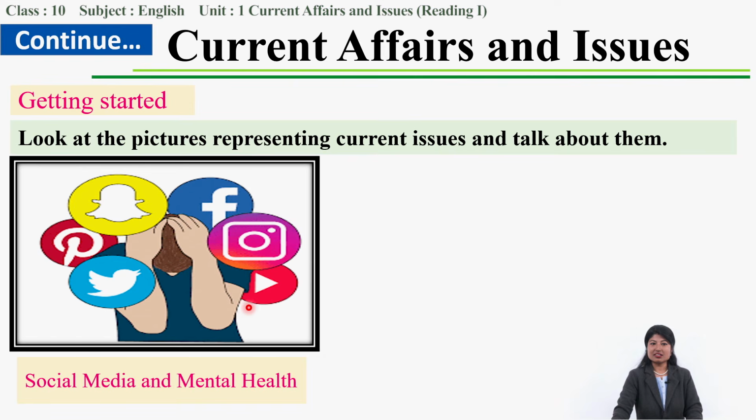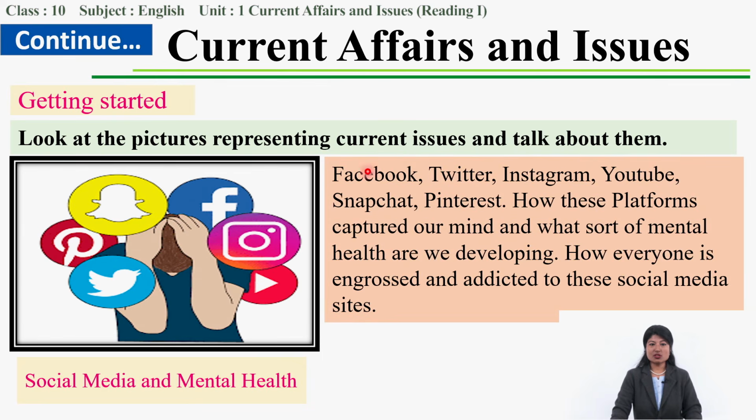Third one, this one. YouTube. And this one, the bell-like icon. Yes, this is Snapchat. And then this bird-like one, Twitter. And what does this P-like symbol represent? This is Pinterest, right?